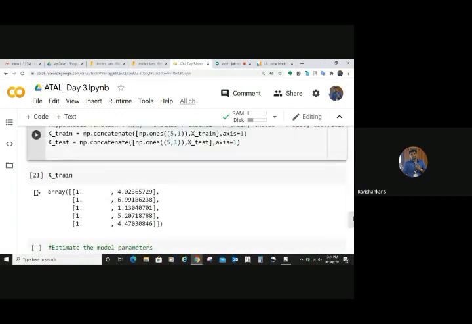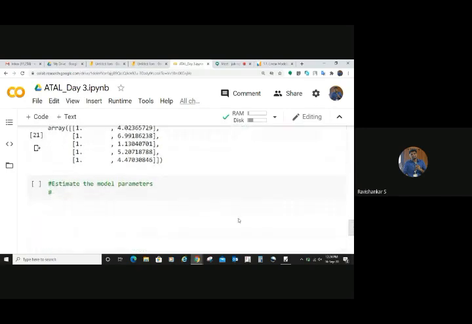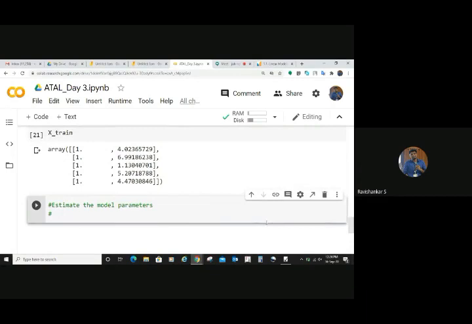And now we try to estimate the model parameters, right? So, estimating model parameters, what are the methods available? My question is, what are the methods you have learned to find the best theta values? Come on, optimization. You need to minimize what? One method is, you need to minimize the mean square error. So one method available is optimization.